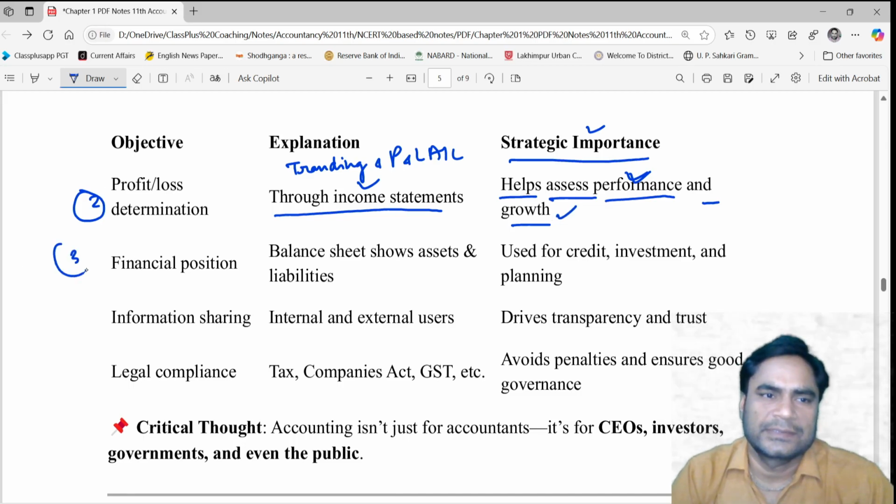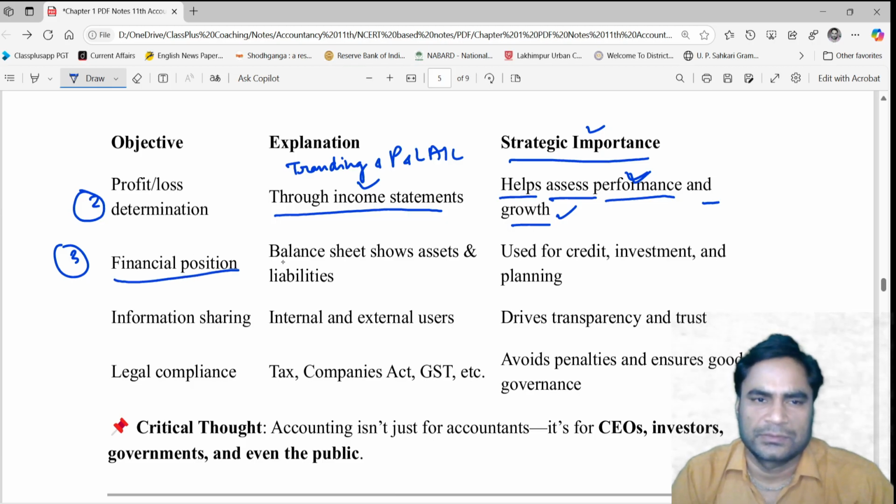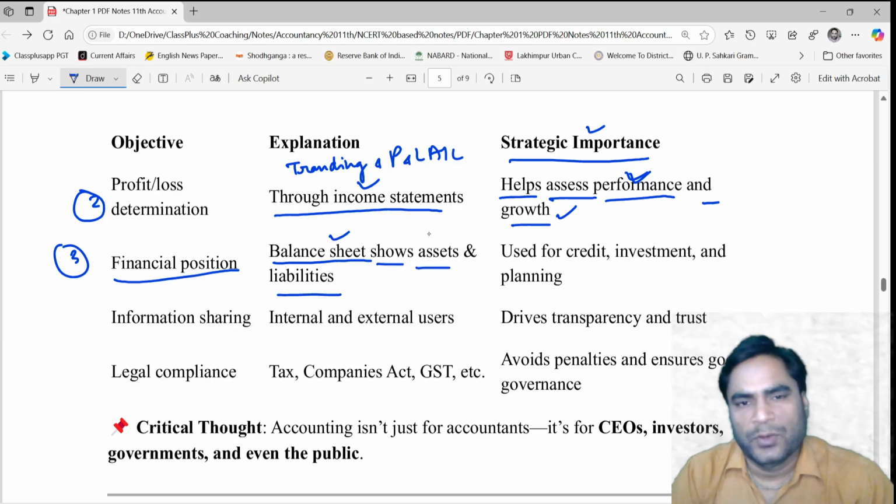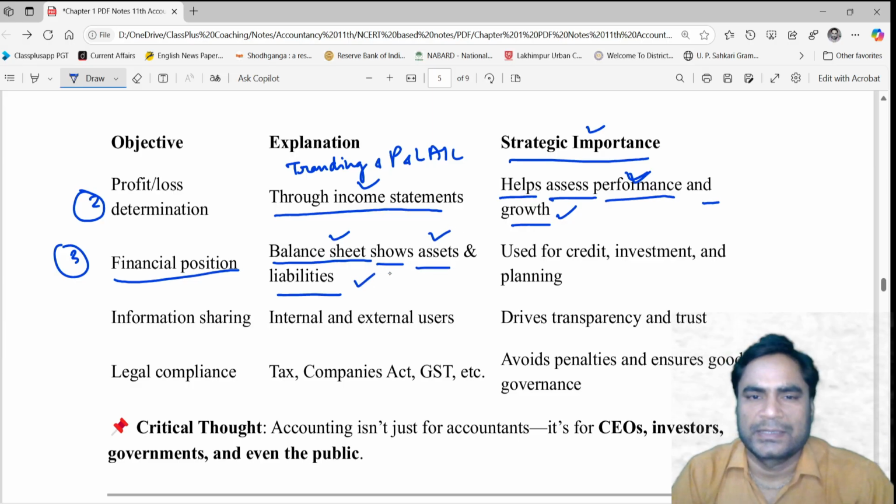The third objective is determining the financial position through balance sheet, because the balance sheet shows assets and liabilities, the quantities as well as the qualities of assets and liabilities both. And balance sheet is used for the purpose of credit acquisition.